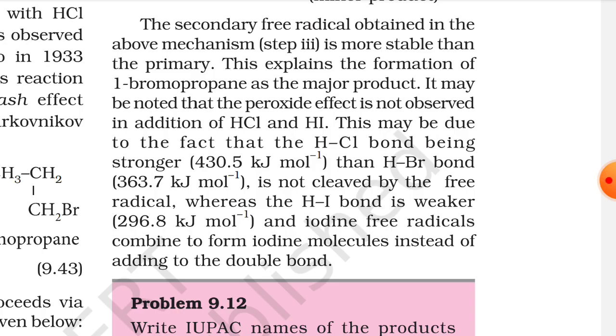This may be due to the fact that the HCl bond, being stronger, that is 430.5 kJ per mole, than the HBr bond, that is 363.7 kJ per mole, is not cleaved by the free radical, whereas the HI bond is weaker, that is 296.8 kJ per mole, and iodine free radicals combine to form iodine molecule instead of adding to the double bond.